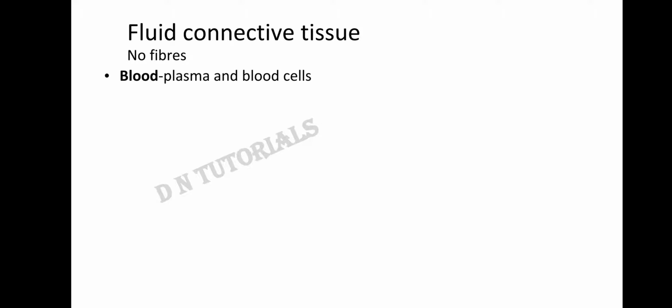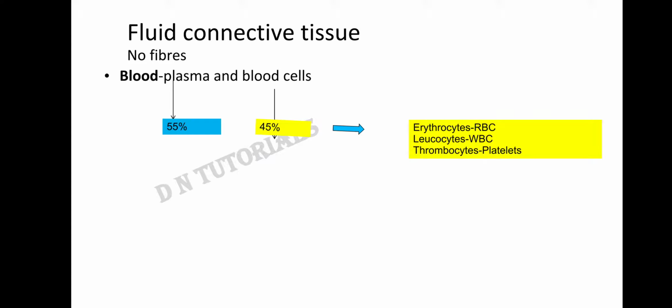Fluid connective tissue consists of blood and lymph. Blood consists of plasma and the blood cells. Plasma accounts for 55% and the remaining are the blood cells, that is 45%. The blood cells present in the blood are erythrocytes called as RBC or red blood cells, leukocytes called as WBC or white blood cells, and thrombocytes also called as the platelets.